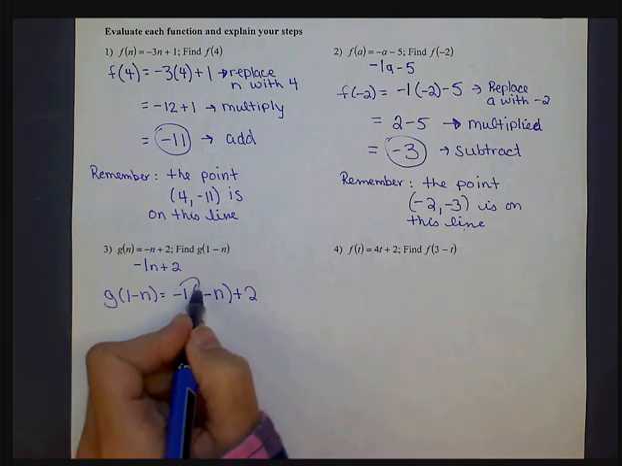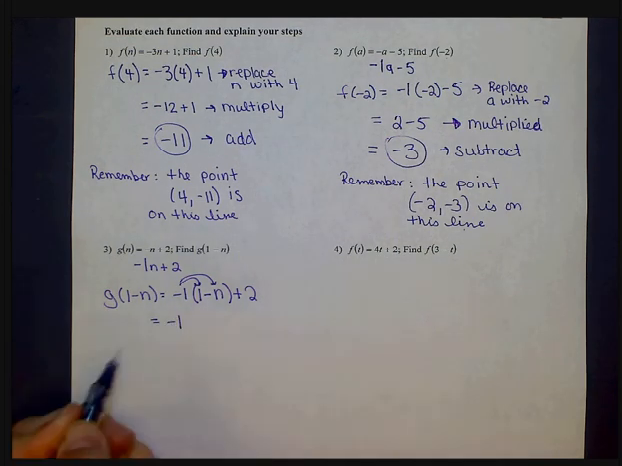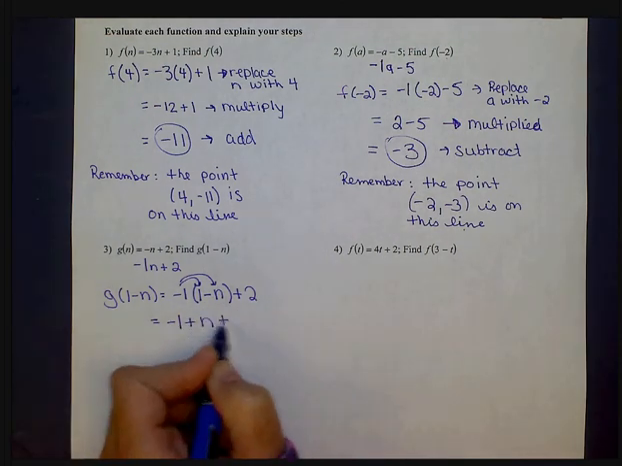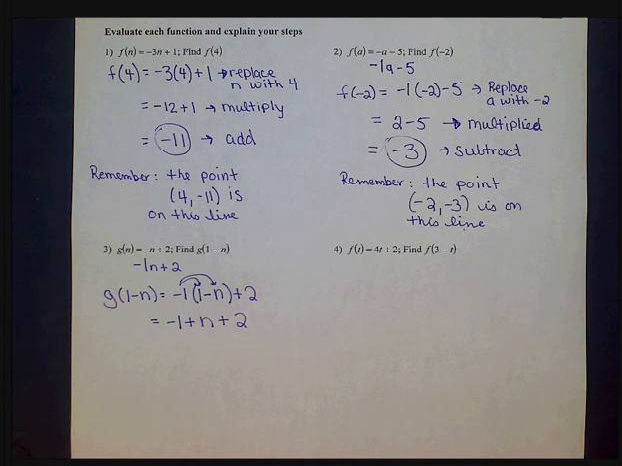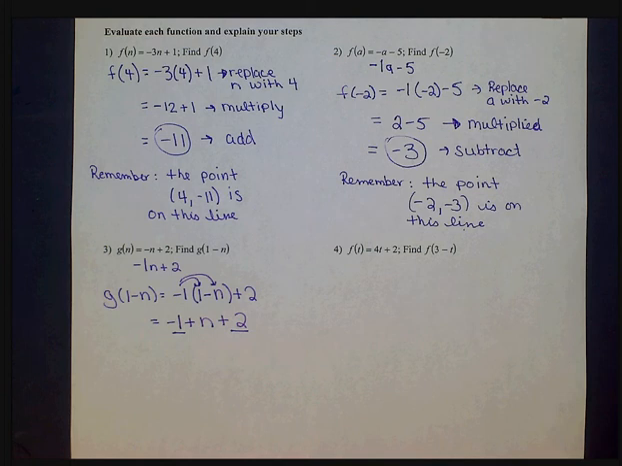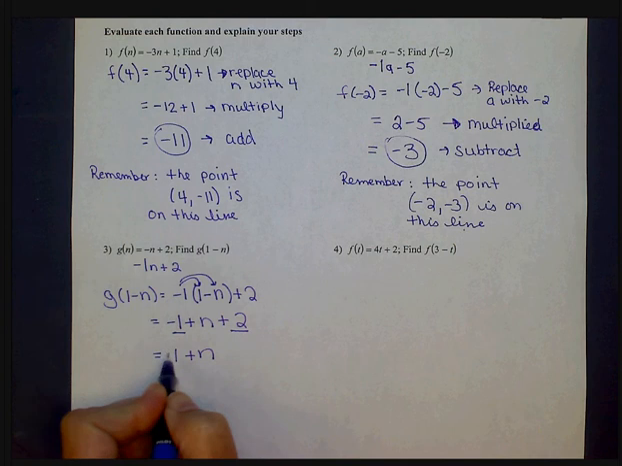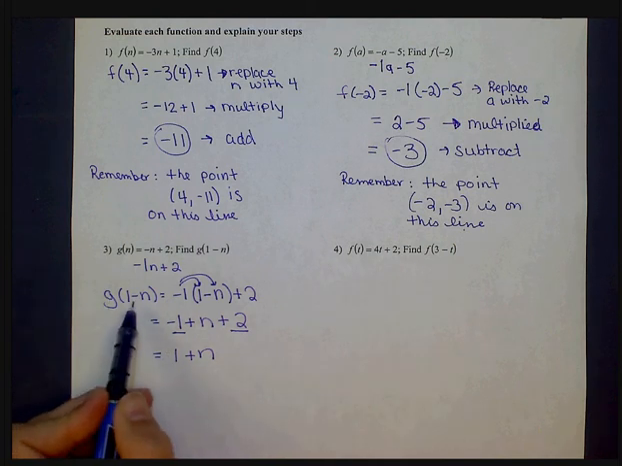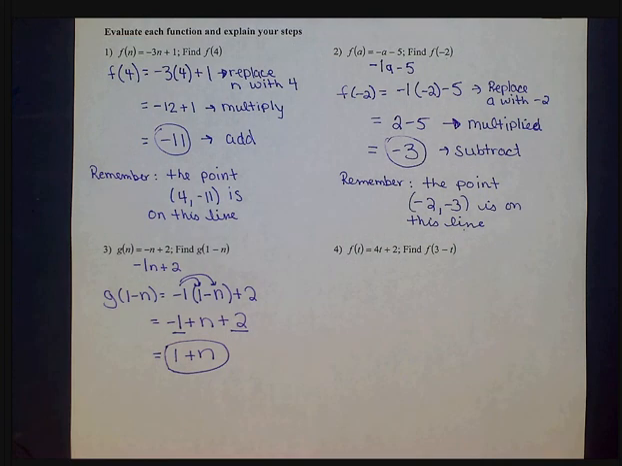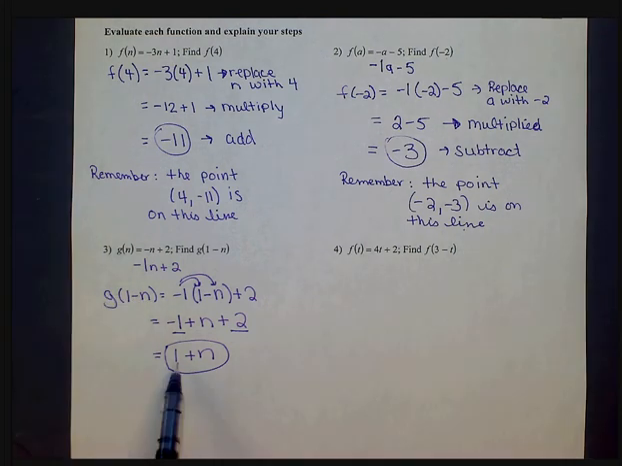So to simplify, we have to distribute first. So we get negative 1 times 1 is negative 1, and negative 1 times negative n is a positive n. Bring down our plus 2 from our original equation. Now we're ready to collect like terms, so we do negative 1 plus 2, which will give us a positive 1 plus n. So our answer for g of 1 minus n ends up being 1 plus n.